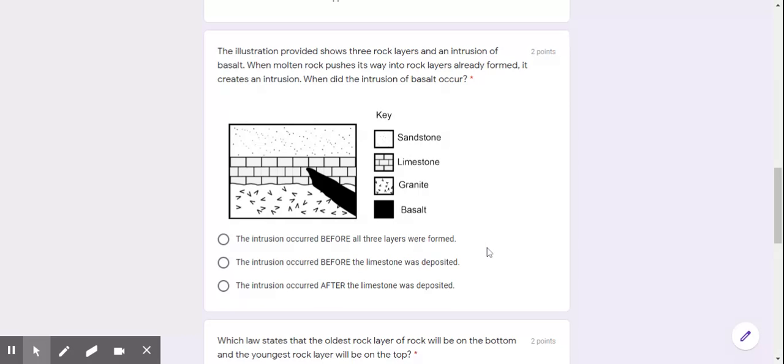The intrusion occurred before all 3 layers were formed. The intrusion occurred before the limestone was deposited. The intrusion occurred after the limestone was deposited.